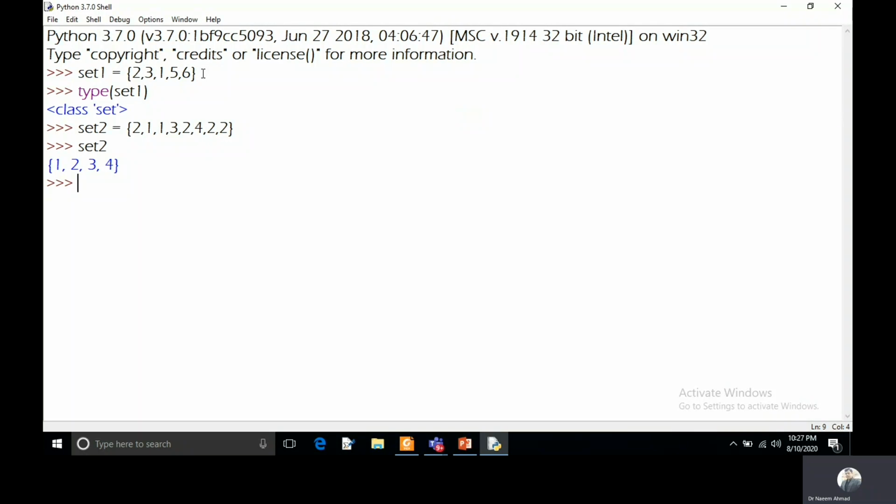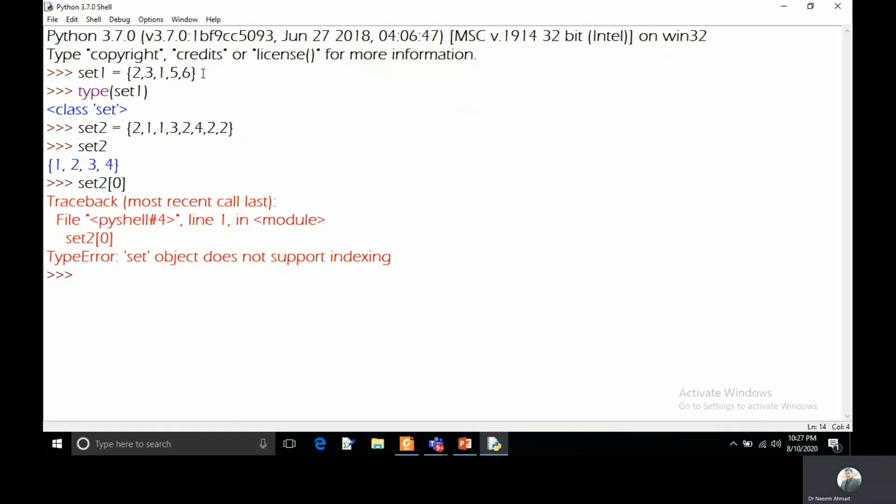If you try to access them, it will not allow it because it is an unordered collection of data values. So you can see here set2, and I am keeping a square bracket, and in this I want to access the first element of this set. So I will keep 0. Then it will show an error. So it is not allowed to access the elements of the set.